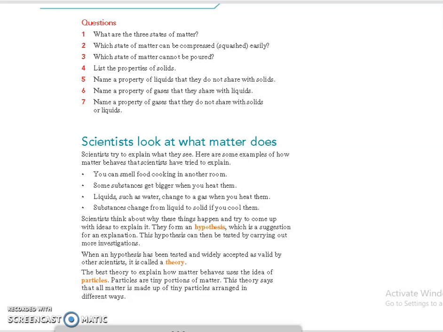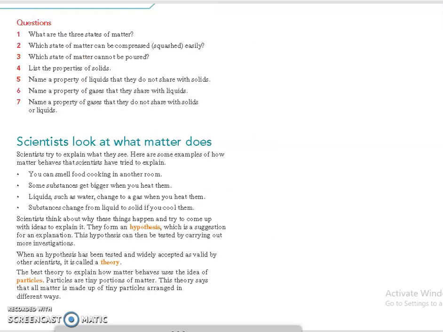And we have studied about particle theory also. There is a brief explanation about particles, why solids, liquids and gases follow these properties. That is what we looked at last year.